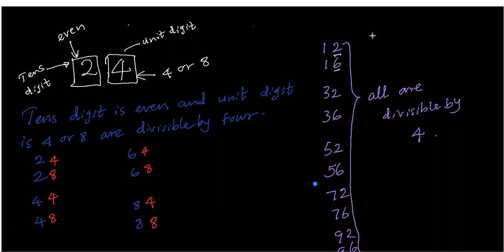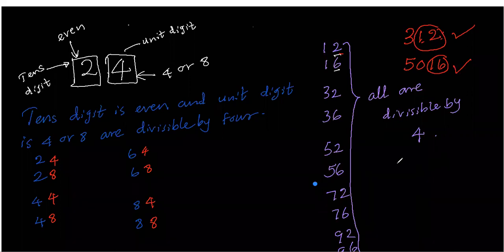As an example, if there is a 3-digit number 312, then we have to look at only the last 2 digits. We know that this 12 is divisible by 4, then this whole thing is divisible by 4. If I write 5016, can you tell me whether this is divisible by 4 or not without dividing? Because the last 2 digits are divisible by 4, this whole thing is divisible by 4.